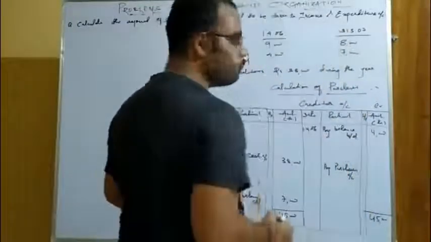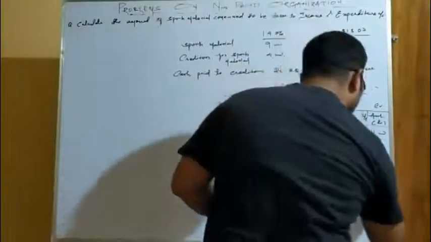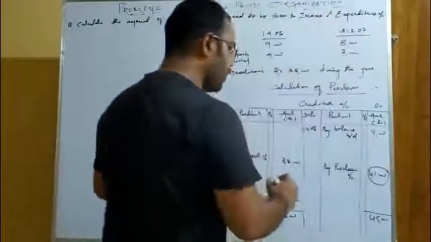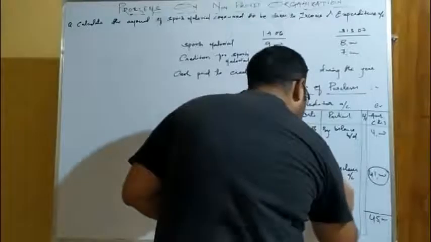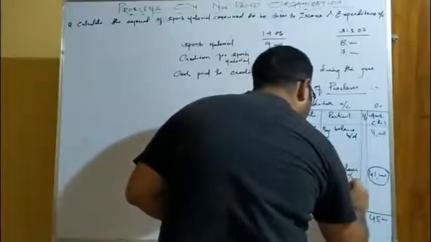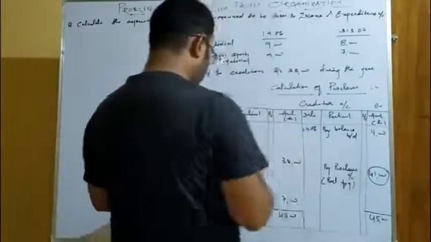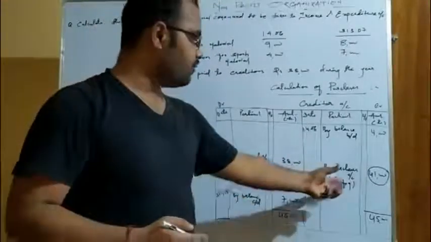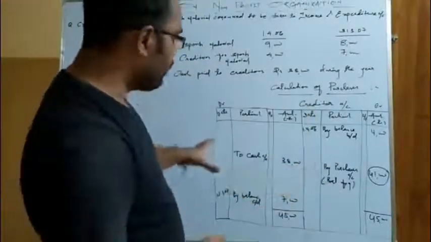So if you subtract 4,000 from 45,000, you get 41,000. This is your purchases. You can write it here as the balancing figure, because we got it after the totaling and subtraction of these two sides. That is why we have written here balancing figure. So now we got the purchases.